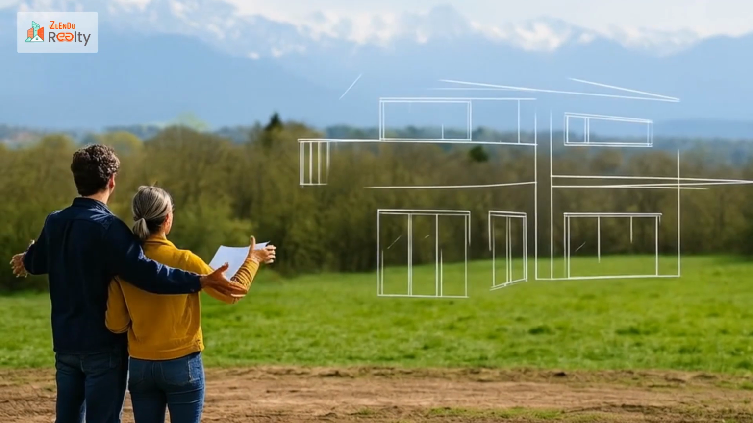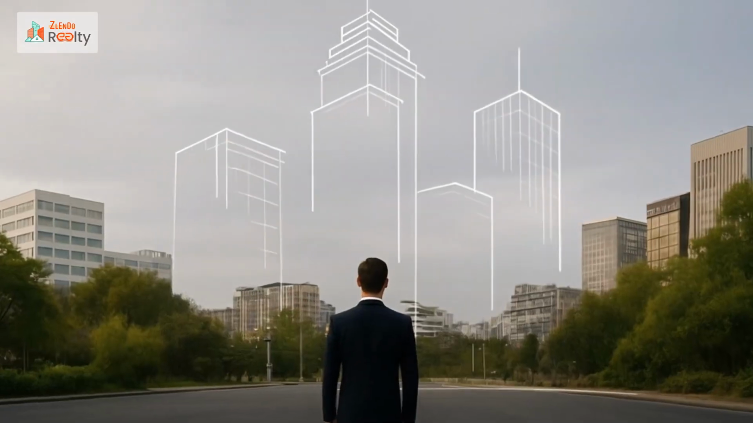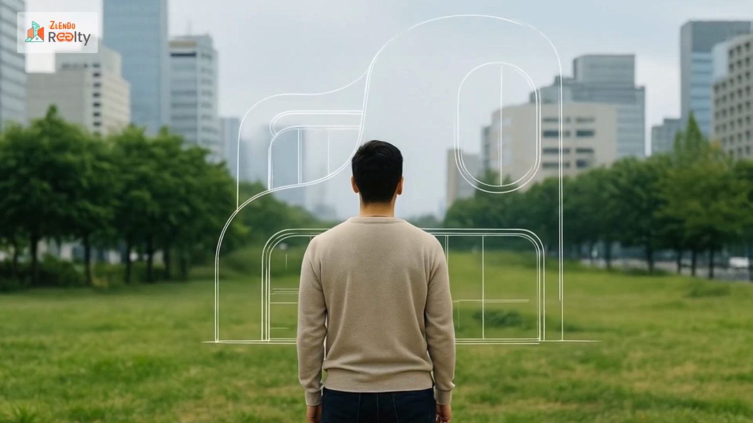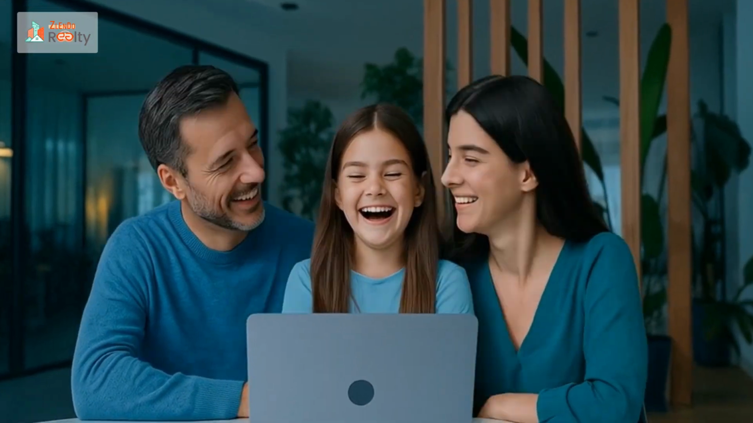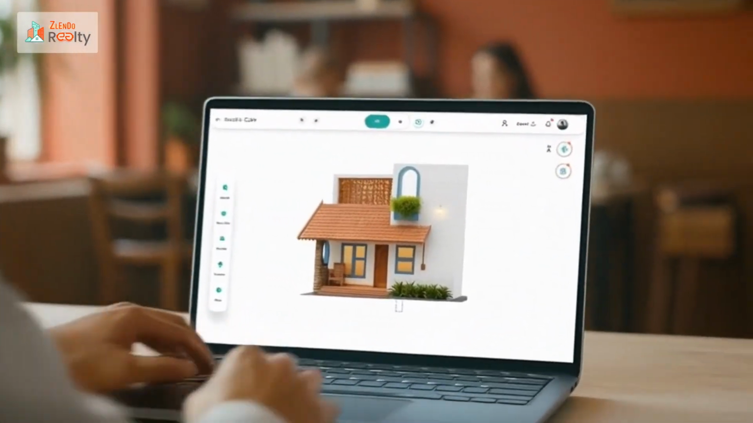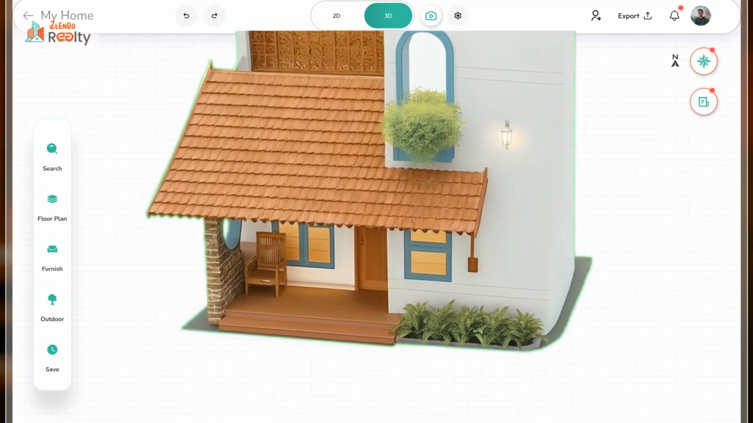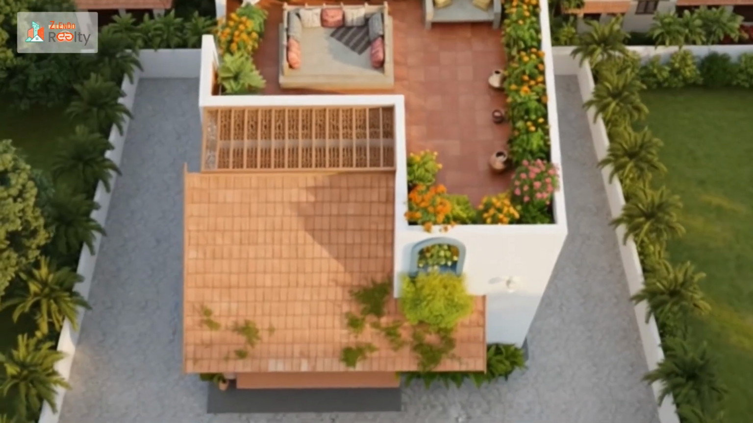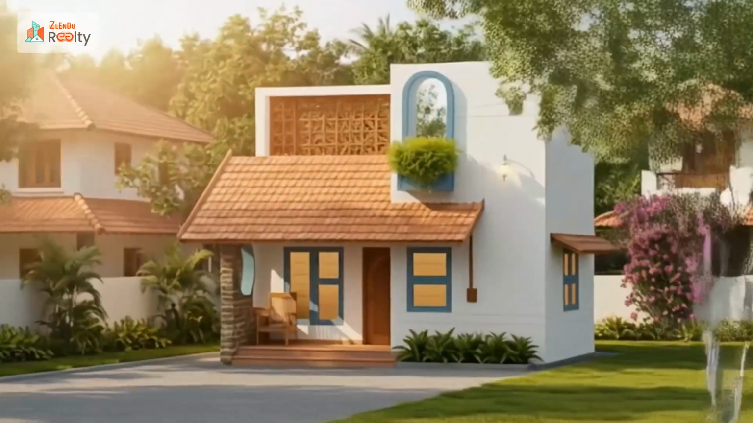Every dream space starts with an idea. Designing your home, office, or business should feel inspiring, not complicated. With Zlendo Realty, anyone can bring ideas to life, easily and beautifully.